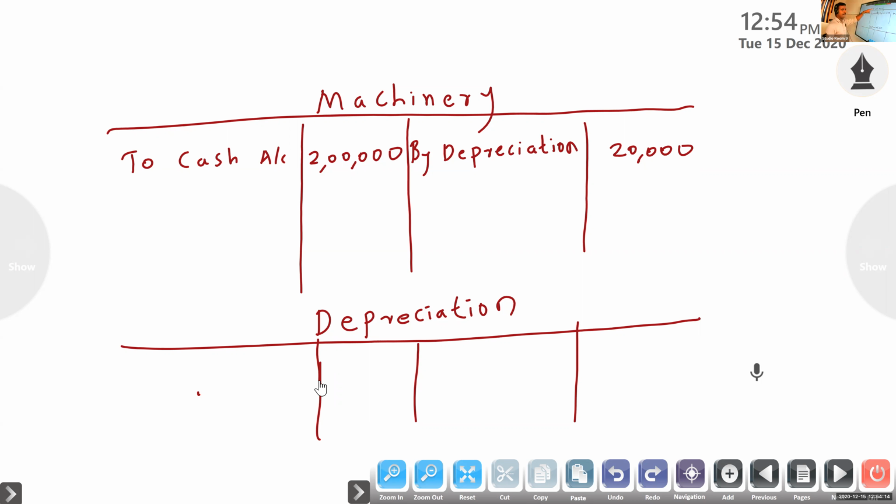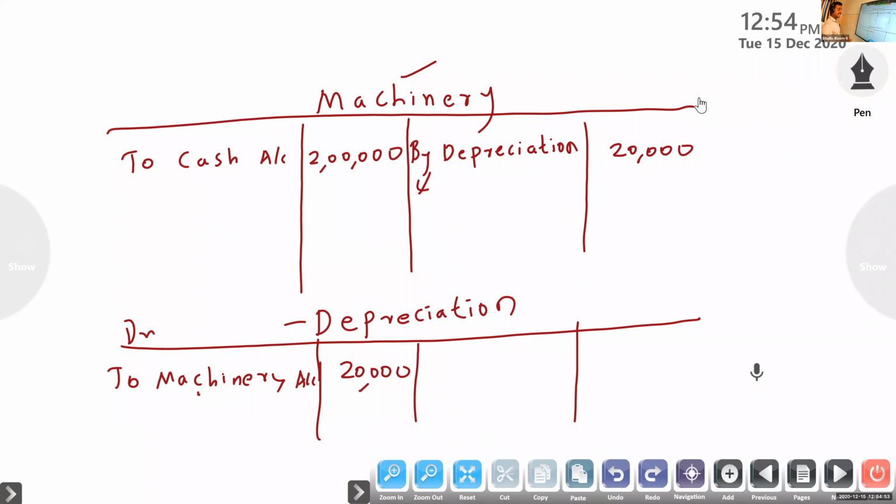So first entry, machinery account to cash. Depreciation account will not come. Second entry, depreciation account to machinery. It will come in the machinery account also, here also. You look at it. Next I am preparing the depreciation account. First entry, machinery account to cash. No depreciation. Second entry, depreciation account to machinery. So depreciation account, debit side, to machinery. Machinery credit, machinery credit by depreciation.